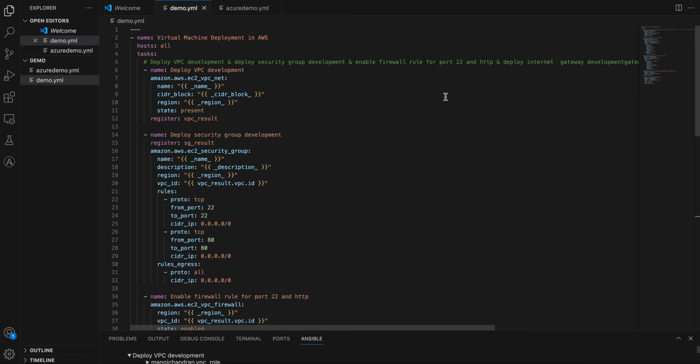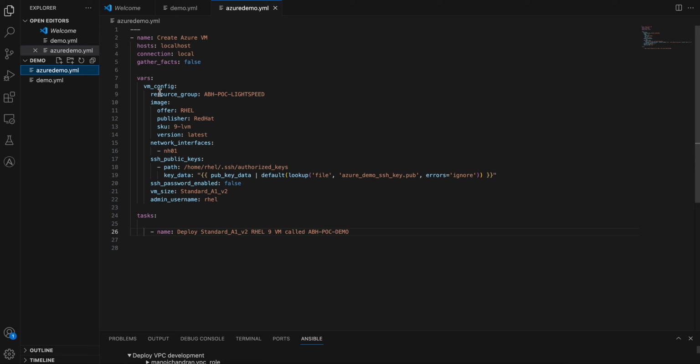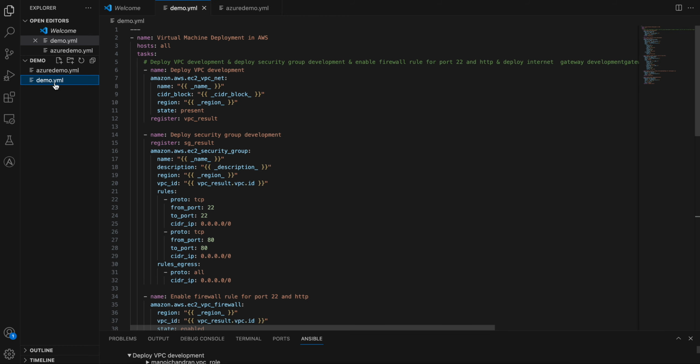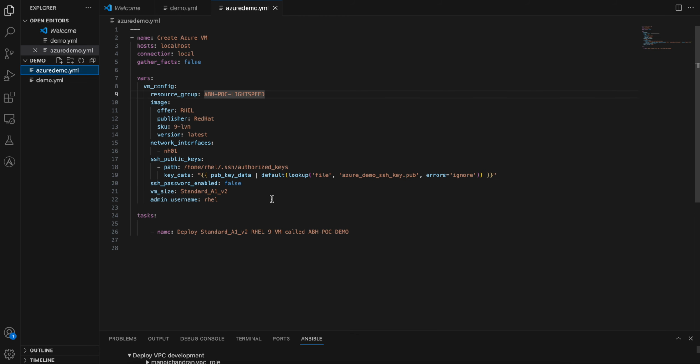Let me go ahead with one more example, where I will show you how variables can be utilized properly. This is for the Azure one. You can see I have already mentioned the vars we wanted to have. I wanted to create a resource group with ABH POC Lightspeed. At the same time, I wanted to deploy a VM named ABH POC demo. Now see, this is not multitask. What I showed you earlier was multitask with the ampersand separations. This is simply one task I am doing.